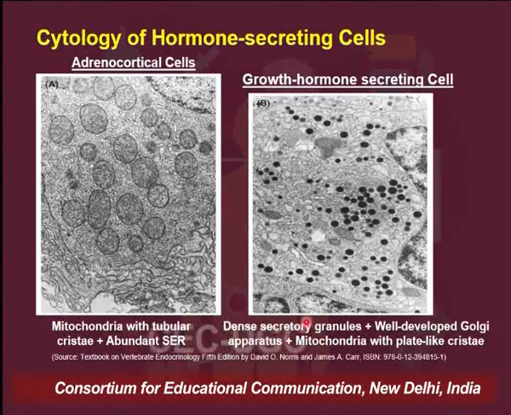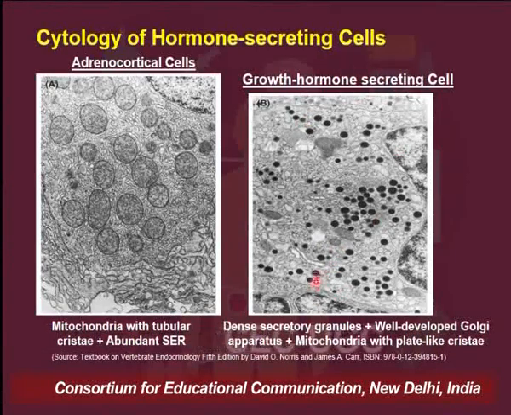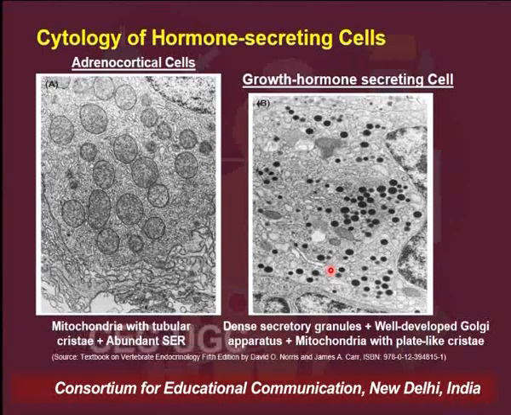Whereas if a cell secretes protein hormones, for example, on the right side you can see a growth hormone secreting cell. You can see a number of black spots here. So what are these? These are actually dense secretory granules. Each spot would have a number of protein hormones inside it. Other than these dense granules, what else can you observe in a protein secreting cell? You will find a well developed Golgi apparatus. Other than that, the mitochondria would have plate like cristae, unlike the tubular cristae which you observed for the steroid secreting cell.